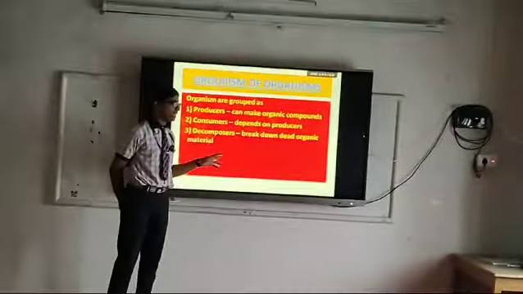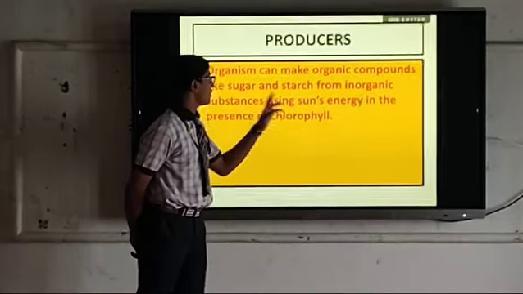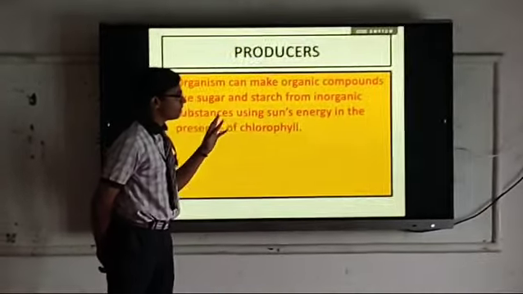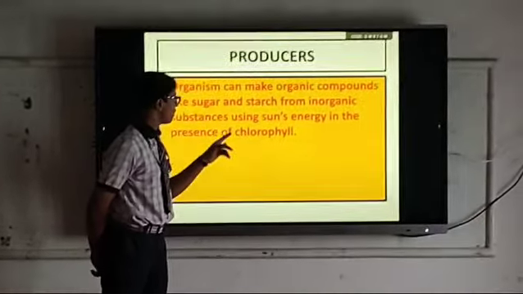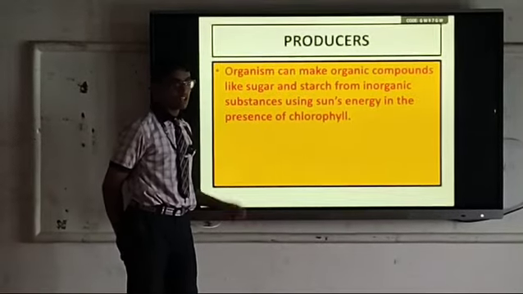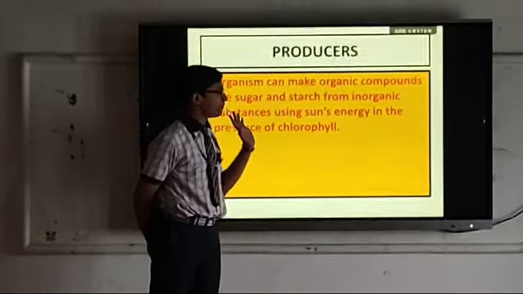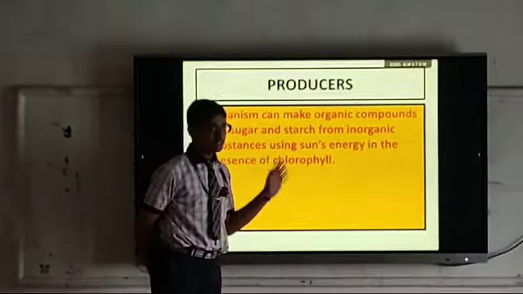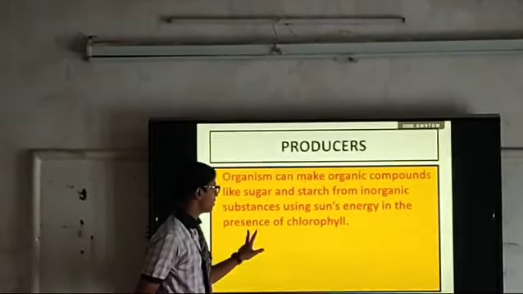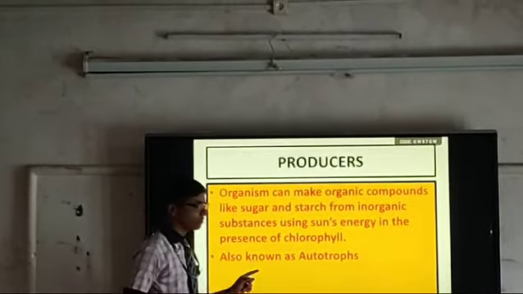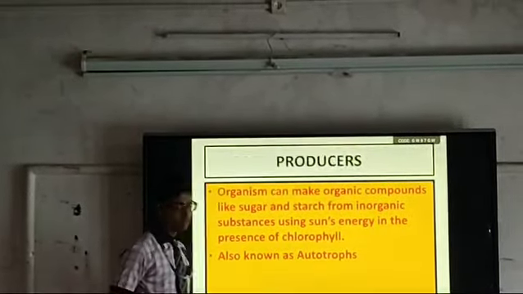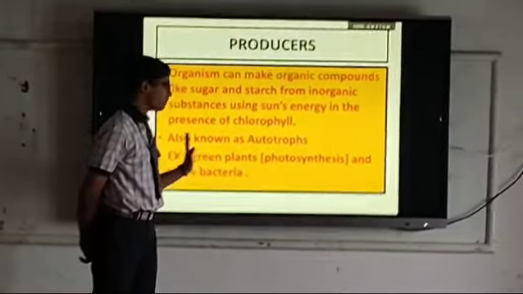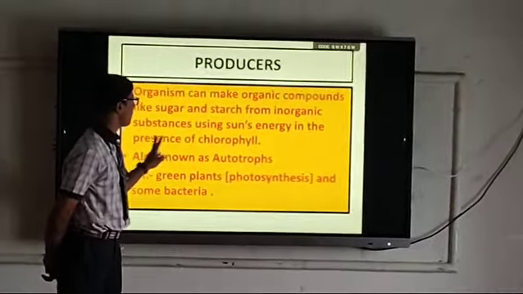Organisms that can make organic compounds. The organism can make organic compounds like sugar and starch from inorganic substances using the sun's energy in the presence of chlorophyll. You can take the example of a plant. Plants make organic compounds by themselves using the sun's energy in the presence of chlorophyll. The best example is plant photosynthesis. Producers are also known as autotrophs. Examples are all the green plants, photosynthesis, and some of the bacteria. Not all the bacteria, some of the bacteria are producers.